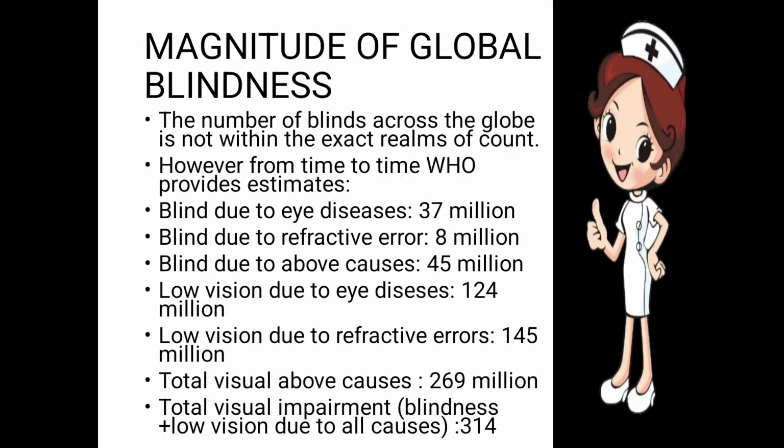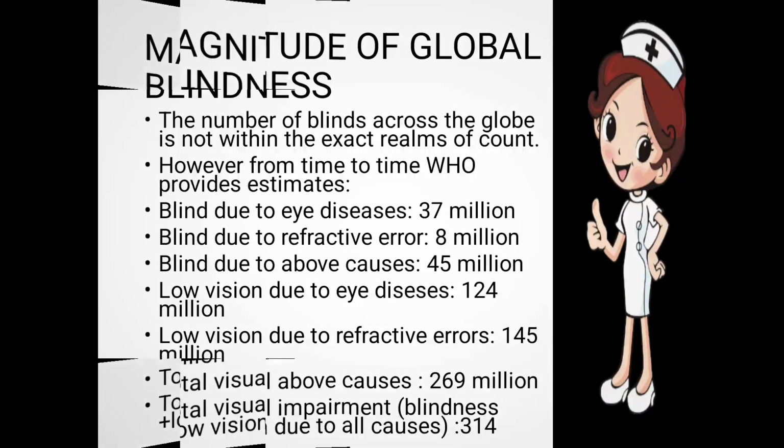Total visual impairment due to the above causes. The total low vision due to the eye diseases as well as due to refractive errors is 269 million. Visual impairment means the loss of vision, partially or fully. So in this category, blindness plus low vision due to all causes, there are 314 million people.